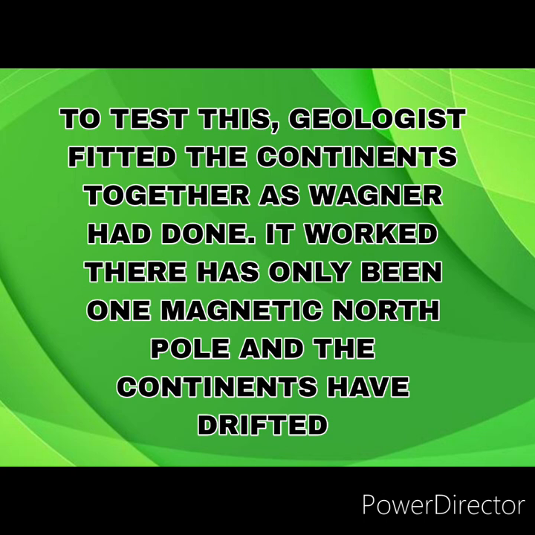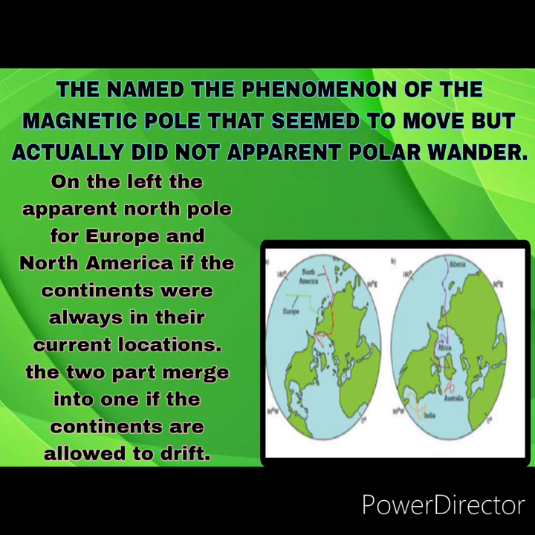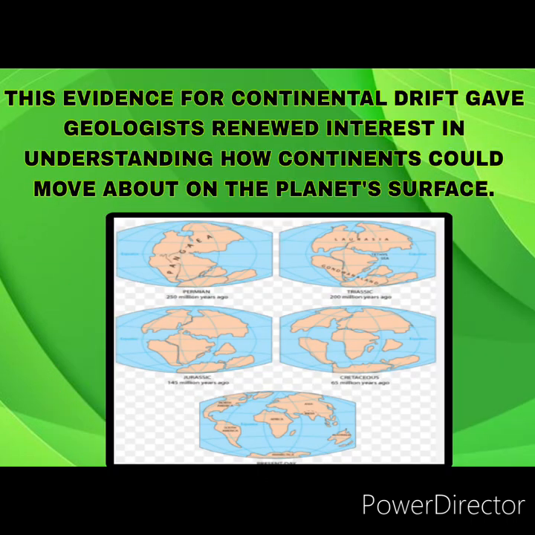To test this, geologists fitted the continents together as Wegener had done. It worked. There has only been one magnetic North Pole and the continents have drifted. They named the phenomenon of the magnetic pole that seemed to move but actually did not, apparent polar wander. On the left are the apparent North Poles for Europe and North America if the continents were always in their current locations. The two paths merge into one if the continents are allowed to drift. This evidence for continental drift gave geologists renewed interest in understanding how continents could move about on the planet's surface.